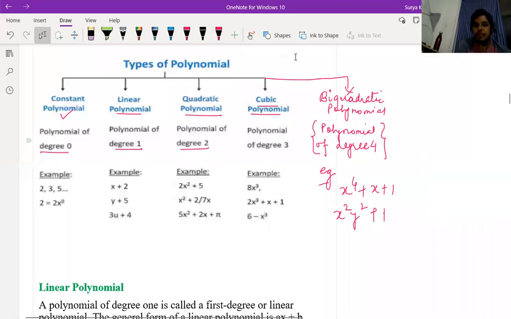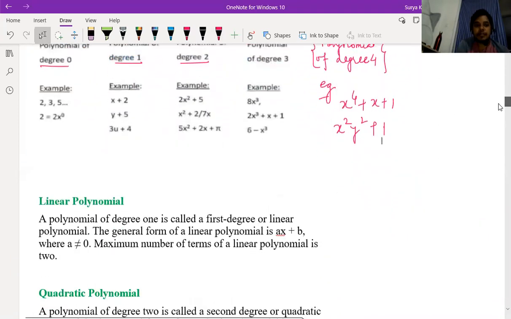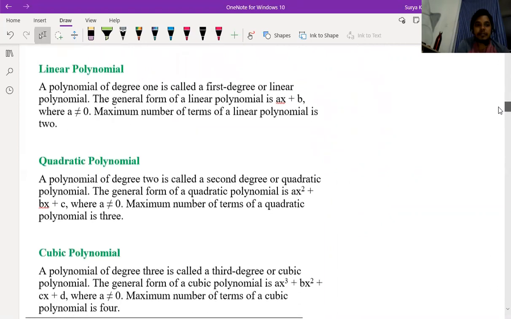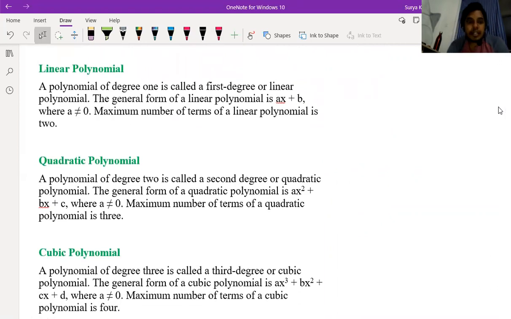So the next one is the linear polynomial. Children already know that a linear polynomial has degree 1. A polynomial of degree 1 is called a first degree or linear polynomial. The general form of a linear polynomial is ax plus b. Here x may have some coefficient.